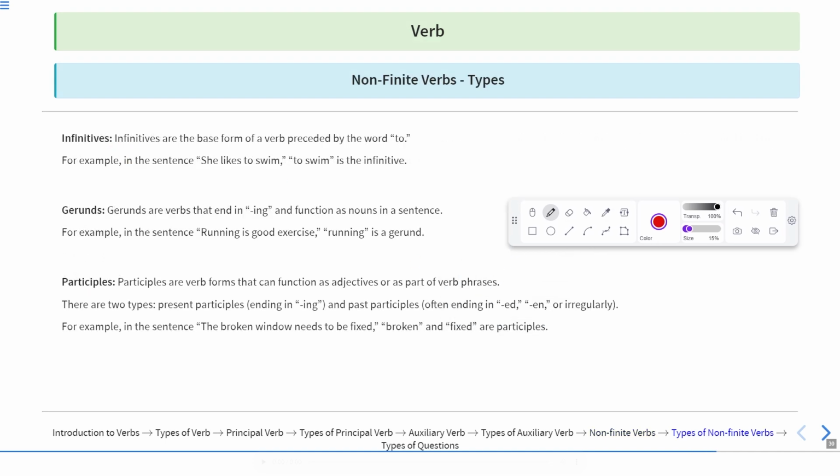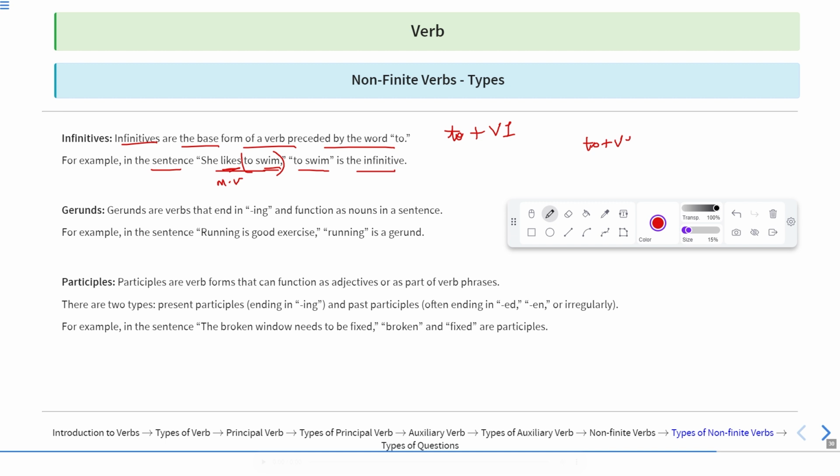First of all, we'll discuss what infinitives are. Infinitives are the base form of a verb preceded by the word to. It means if I write to plus verb one, that is an infinitive. For example, in the sentence, she likes to swim, likes is the main verb, whereas to swim is not the action which is going on. Swim looks like a verb, but here to swim is the infinitive in which we use to plus verb one. But this verb is not an action form. An infinitive is also used when we do something to do something. This structure indicates the verb infinitive.